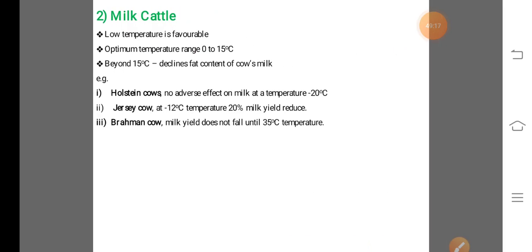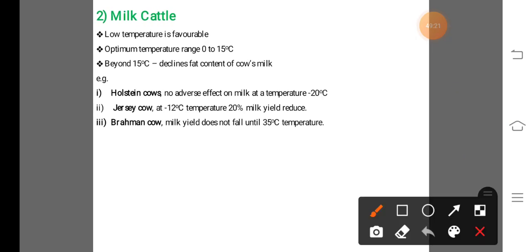Now the climatic requirement of the milk cattle. Some milk cattle give the maximum milk yield at a minimum temperature, or some give maximum yield at the optimum temperature.